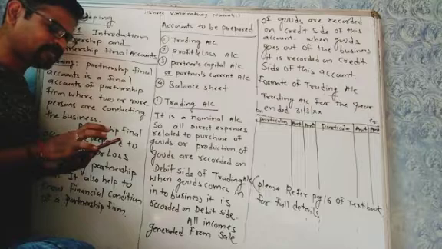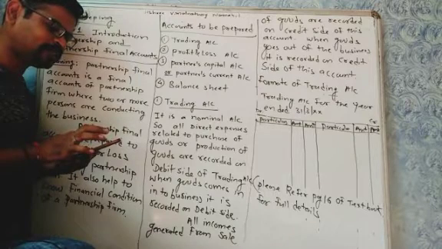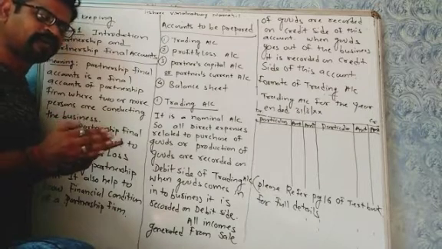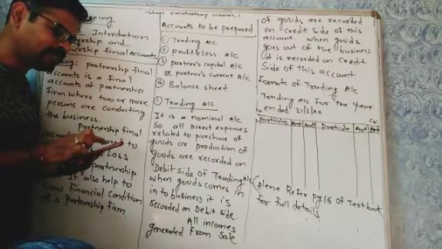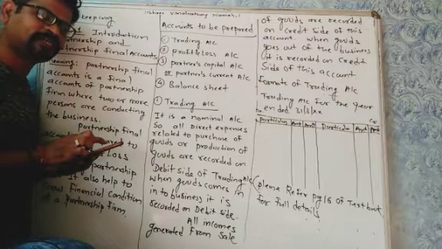Second is purchase. Purchase means goods purchased by us. Since goods come in, it is recorded on the debit side. Less return outward means purchase return.